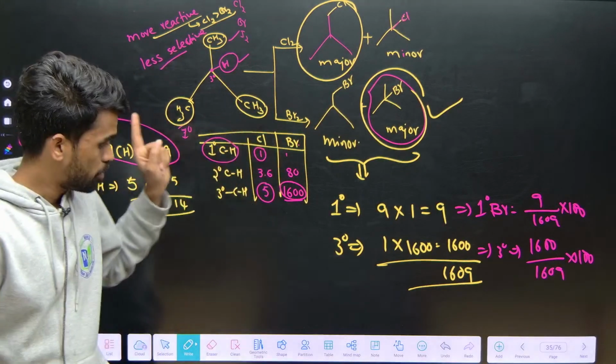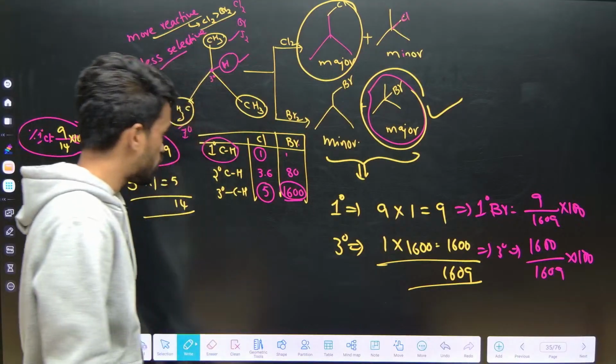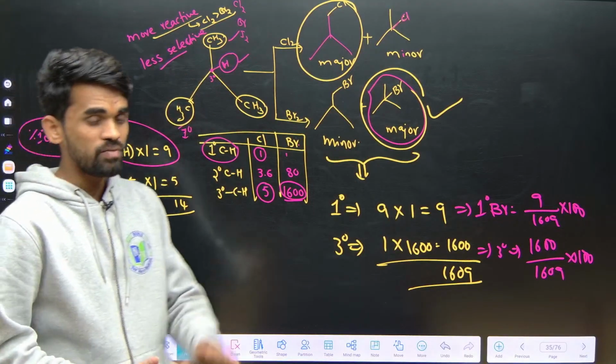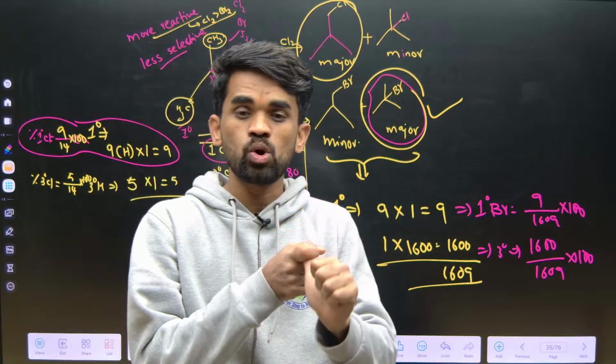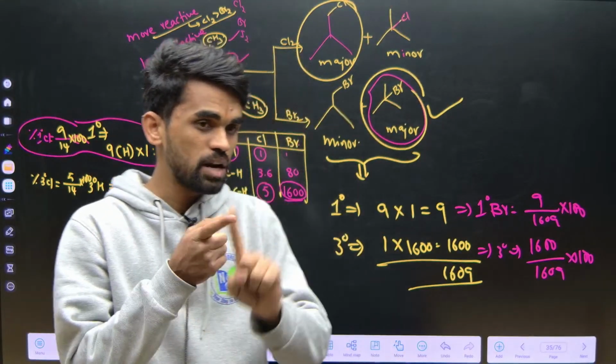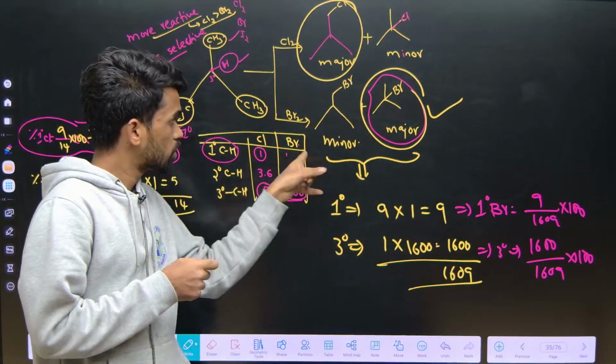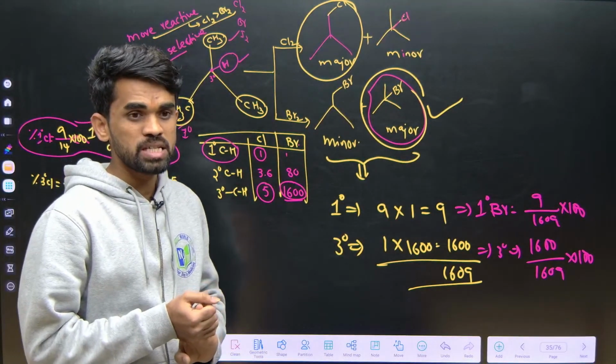Everything that possible questions can be made from here is discussed. First of all, the main important point is identifying the number of monohalogenated products. The second one is identifying which is the major and minor product.